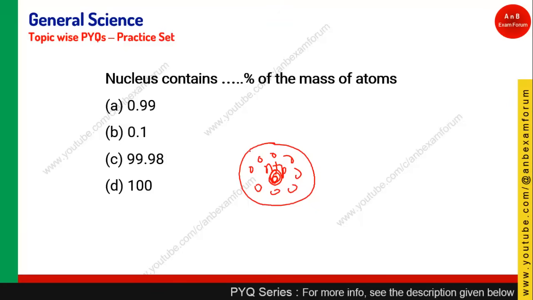And we have seen the mass of the electron is almost 1 by 1836 of the mass of a hydrogen atom, which is very small. So it will not be 100%, it will be 99.98%, slightly less than 100%, because the mass of the electron is very small. So basically the nucleus contains 99.98% of the mass of the atom. Option C is the right answer.